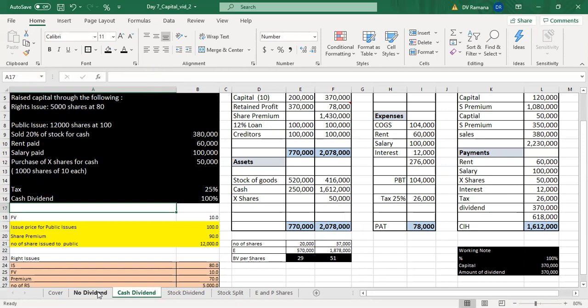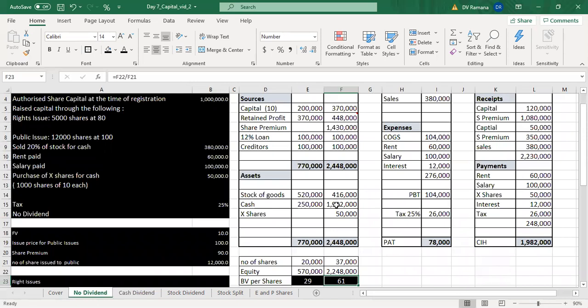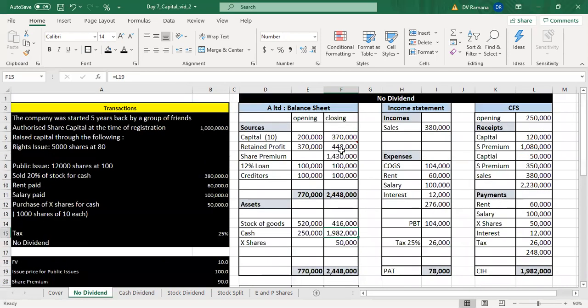Because the company is having a huge amount of cash on the balance sheet, therefore the company can decide to distribute the dividend. And how much dividend can they give? Because there is a retained profit of 448,000, which includes the current profit of 78. And this entire amount is retained profit, and this belongs to the shareholder. The entire 448,000 can be distributed as dividend. So let us see the situation.